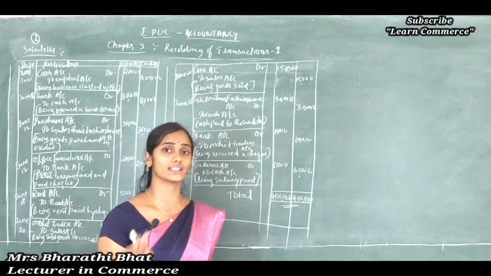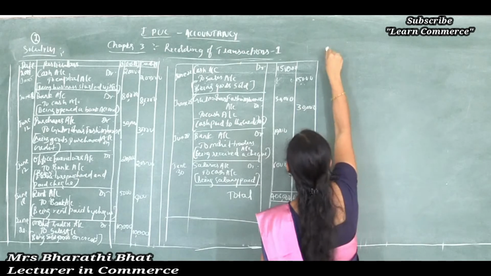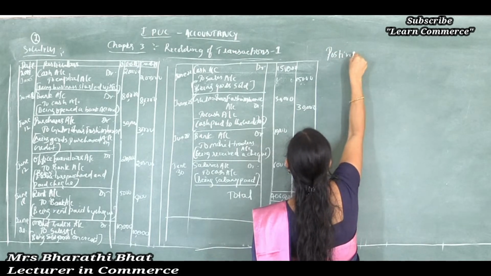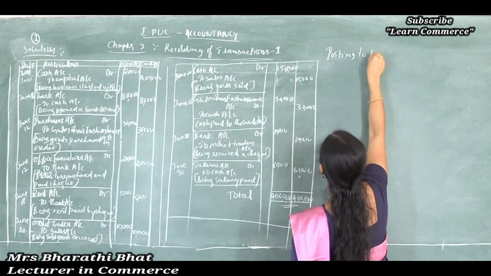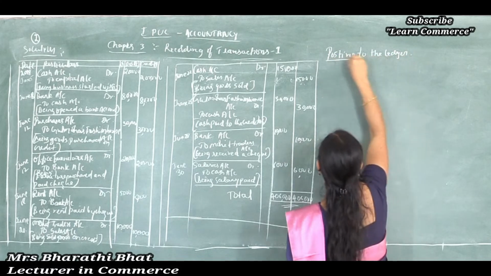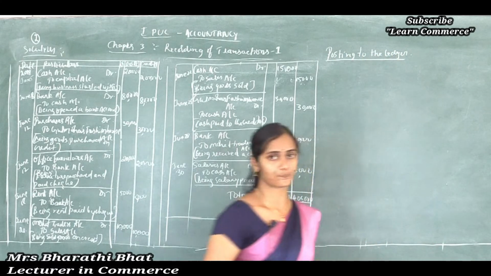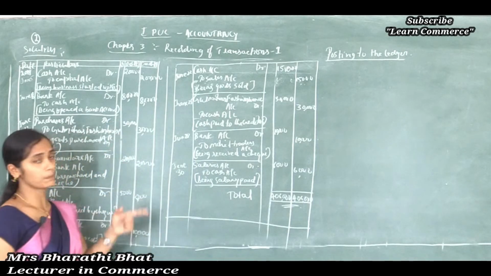And what is the next step? Posting to the ledger. So the second step is we should post these transactions to the ledger. Posting to the ledger is the next step. Before that, how many accounts do we need to prepare?